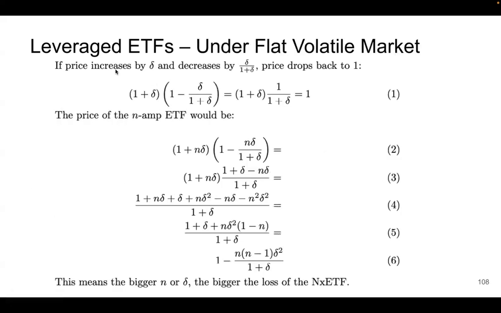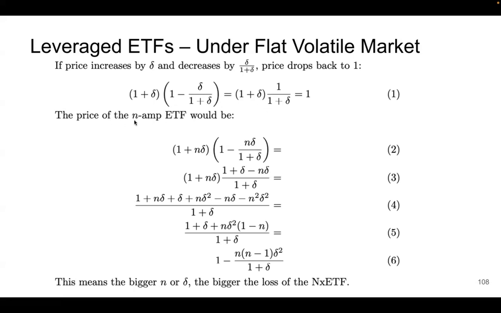Let's assume the index price can increase by delta in the first day, and then decrease by delta over 1 plus delta. So if in those 2 days, it first goes up by delta and goes down by delta over 1 plus delta, the final price after 2 days will be back to 1. From this simple formula, you can find out.